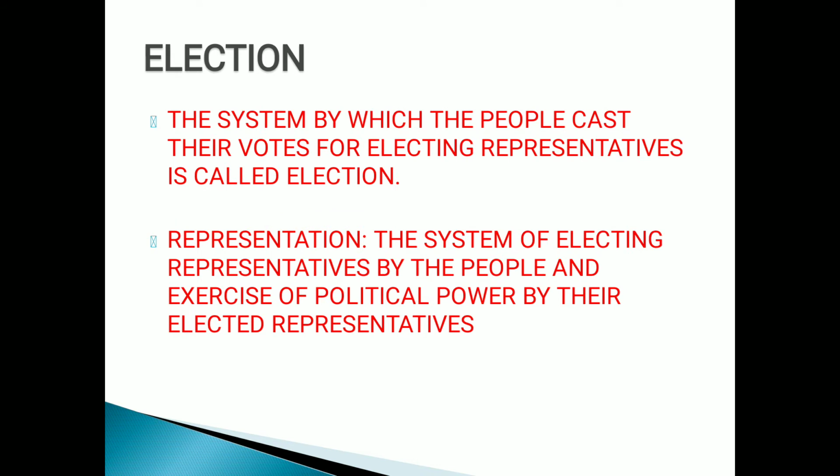Now, election means the system by which the people cast their votes for electing representatives. Representation means the system of electing representatives by the people, and exercise of political power by the elected representatives. So, before coming to representation and democracy, you need to be aware about these words, through which the elections take place: what is franchise, what is suffrage, right? What do you mean by representation, right, children? All this you need to be aware of. What do you mean by electorate?